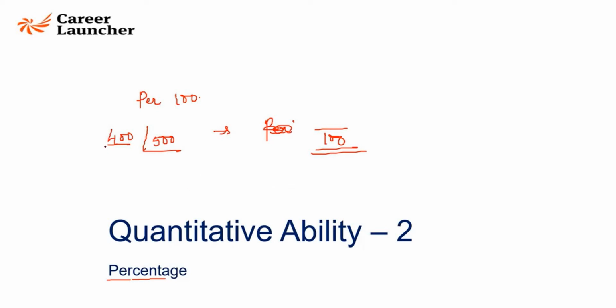Right? So if I get 400 out of 500, I may very well get 80 out of 100. That is because 80 into 5 is 400 and 100 into 5 is 500. So that is the basic understanding that we require to understand percentages. I think all of you know this already.